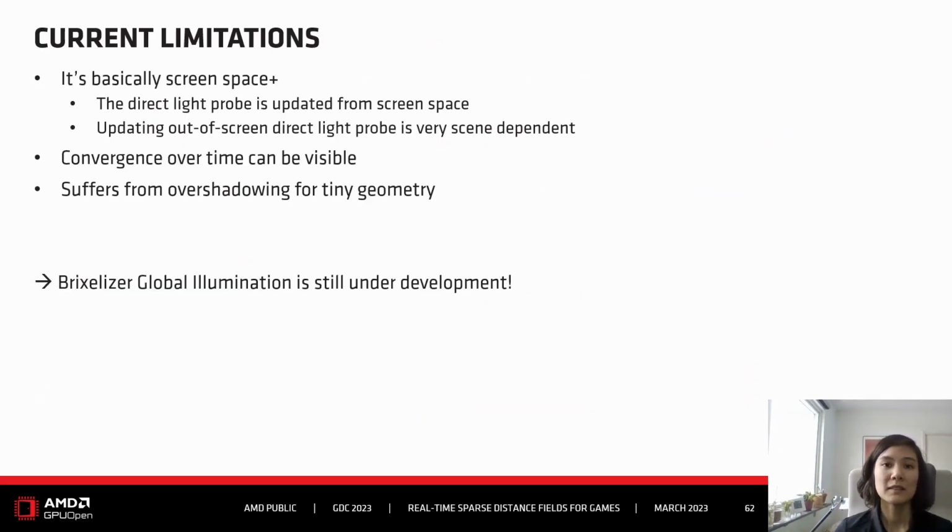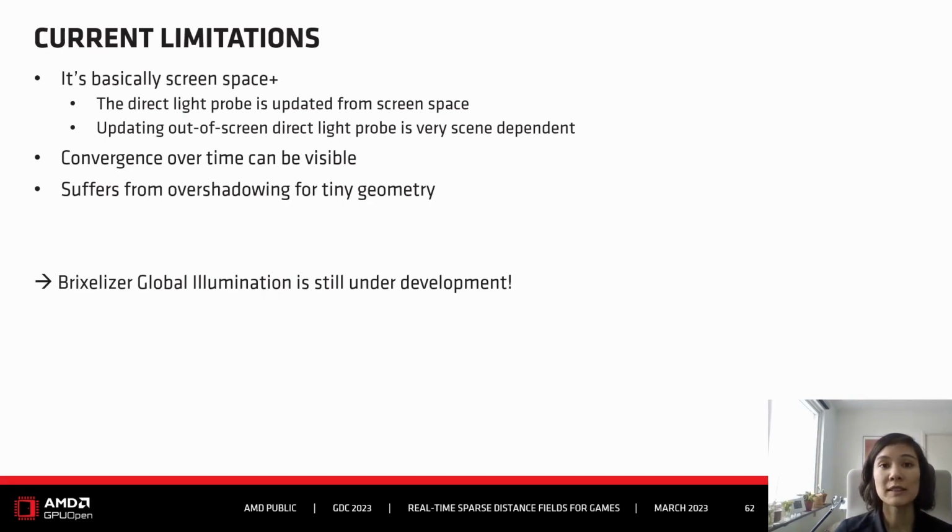However, there are still some limitations that we are looking into. First is that the approach right now is basically screen space plus, because the direct light probes are updated from screen space. We're also experimenting with updating them with out-of-screen information, but it proved to be very scene dependent, so it was very difficult to get a good trade-off for a general case.